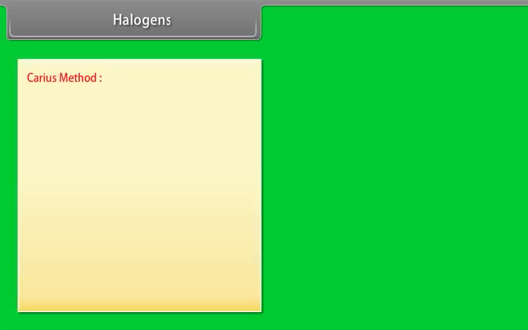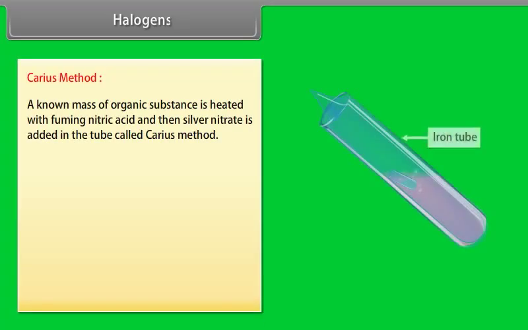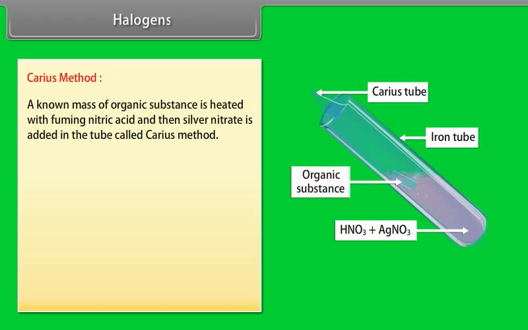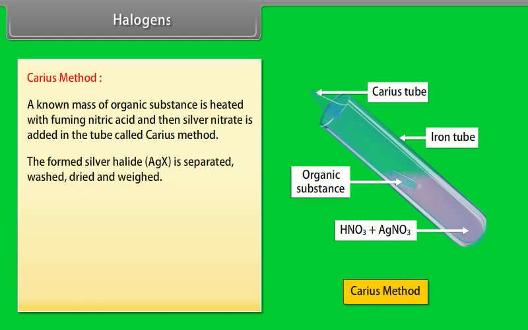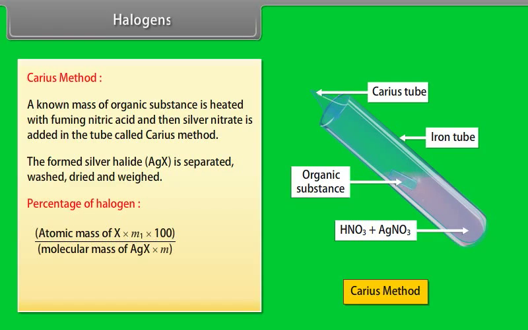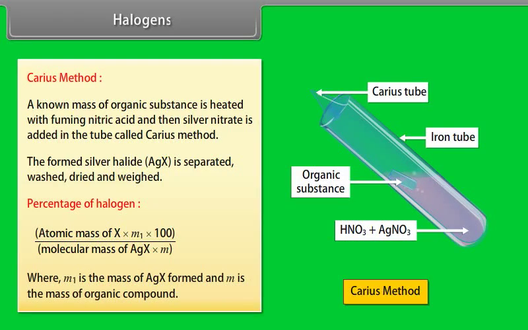Halogens. Carius method. A known mass of organic substance is heated with fuming nitric acid and then silver nitrate is added in a tube called the Carius tube. The formed silver halide is separated, washed, dried and weighed. Percentage of halogen is atomic mass of X × M1 × 100 / (molecular mass of AgX × M), where M1 is the mass of AgX formed and M is the mass of organic compound.